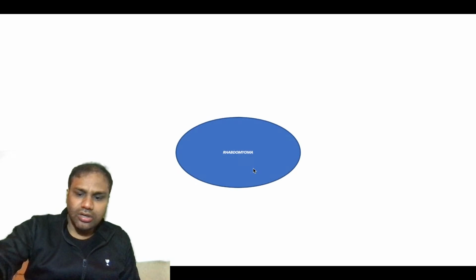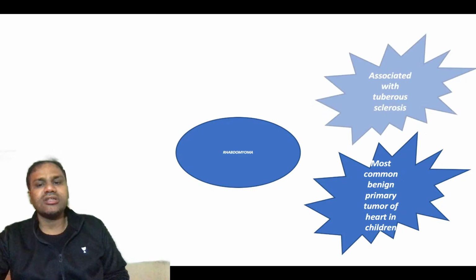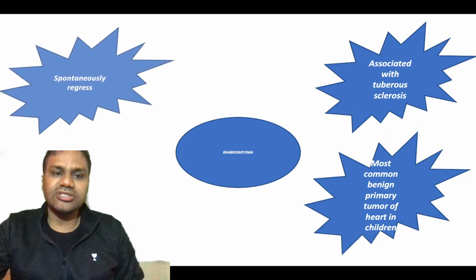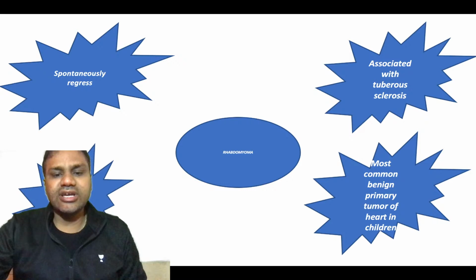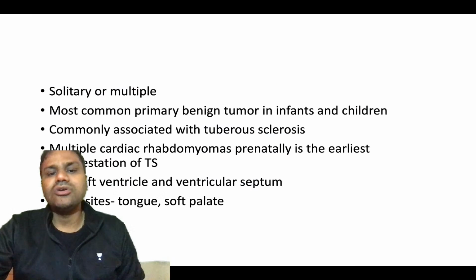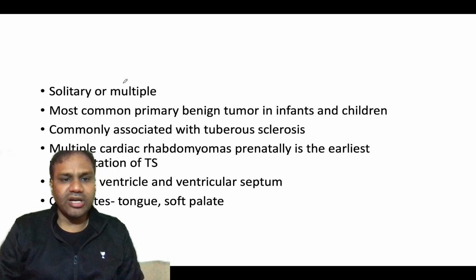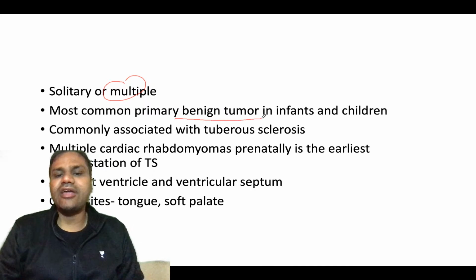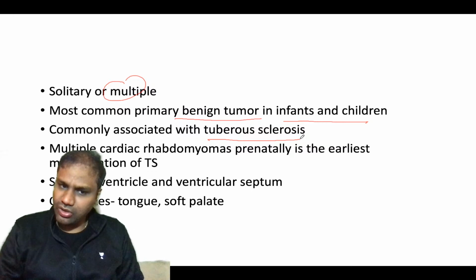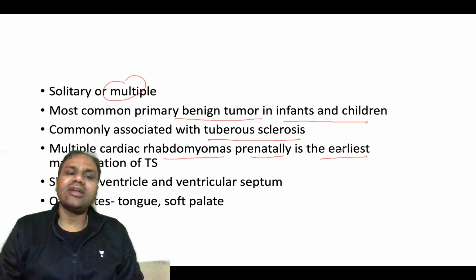So for rhabdomyoma, what you need to remember: it's the most common benign primary tumor of the heart in children. It is associated with tuberous sclerosis. It undergoes spontaneous regression. Spider cells are present. Earliest prenatal manifestation, okay. So this thing you need to remember. They can be solitary or multiple. Most common primary benign tumor in infants and children. It is commonly associated with tuberous sclerosis. Multiple cardiac rhabdomyomas prenatally is the earliest manifestation of tuberous sclerosis.